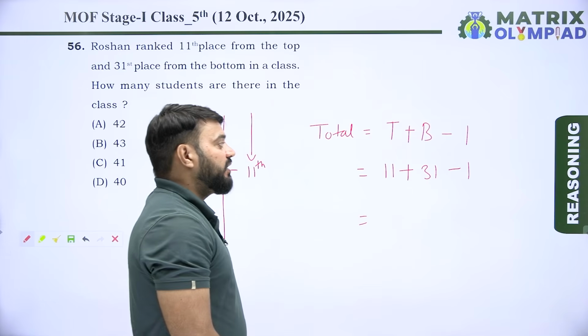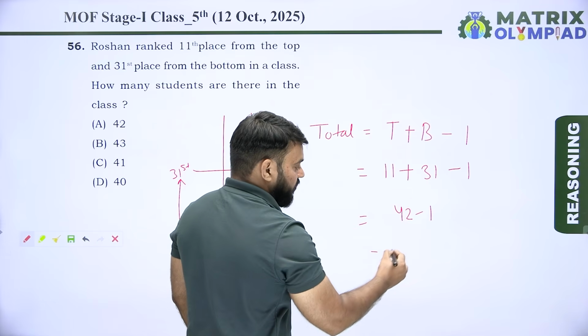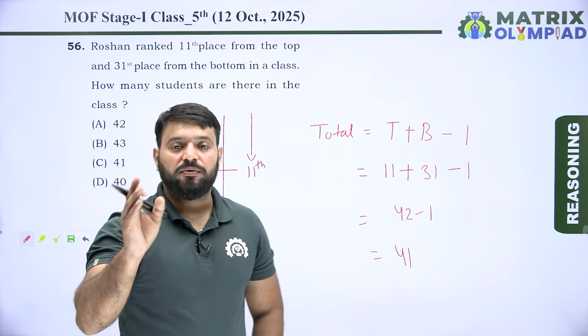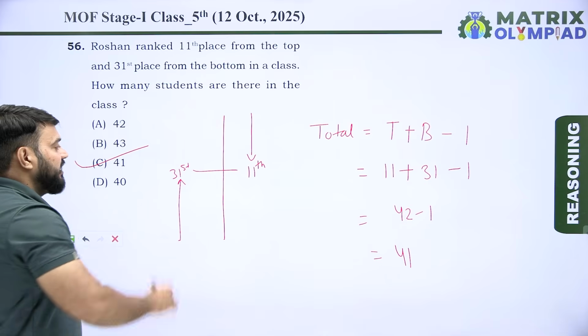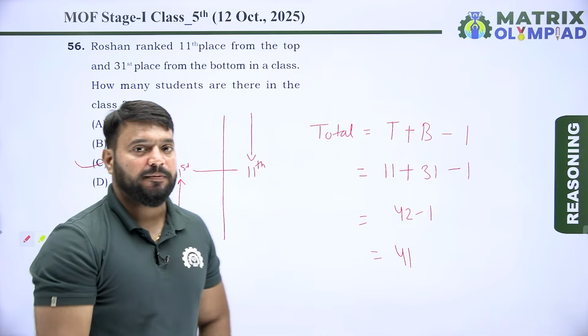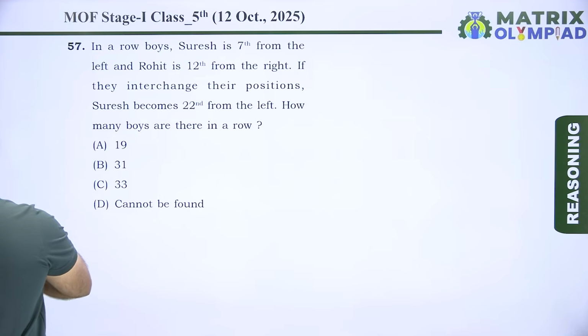11 plus 31 means 42. 42 minus 1 means 41. So there are 41 students in this class. So here option C is the correct answer of this question. Let's move on to the next question. So now next question is question number 57.